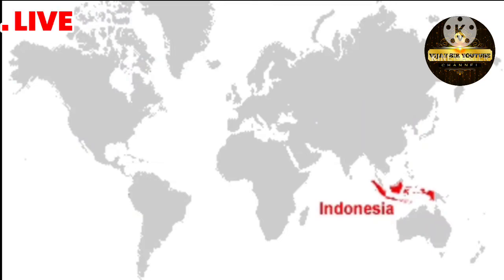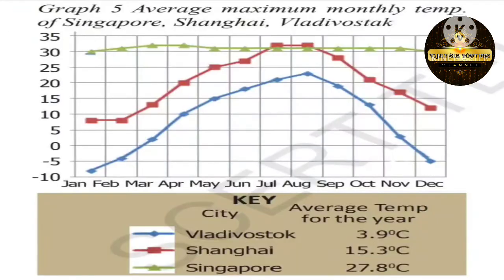In your textbook, graph 5, they have taken the average maximum monthly temperatures of Singapore, Shanghai and Vladivostok. My dear children, before discussing this graph, we'll see where Singapore, Shanghai and Vladivostok are situated.